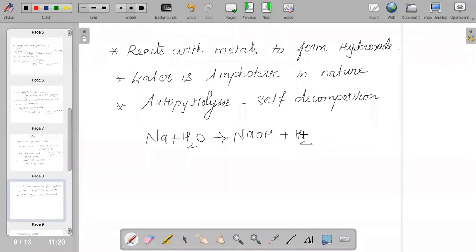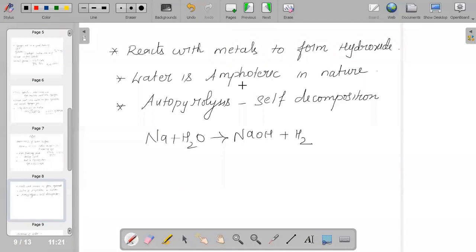And we all know water is amphoteric in nature. Amphoteric in nature means it will react with acid as well as with base. Water has the tendency to react with acid as well as with base.